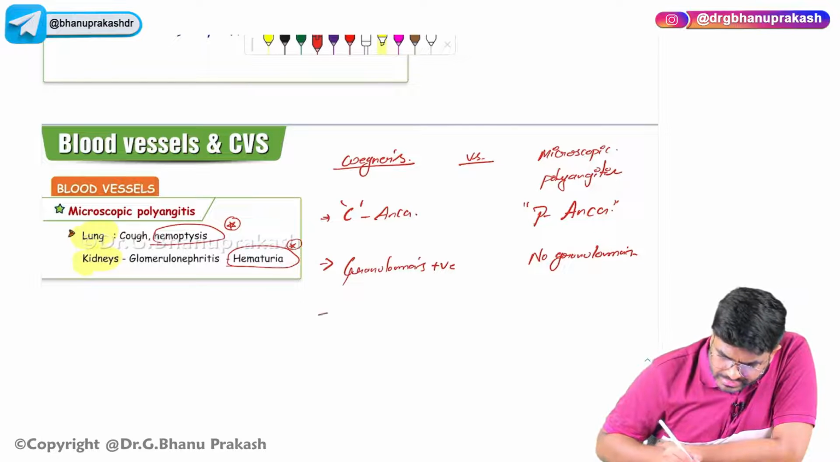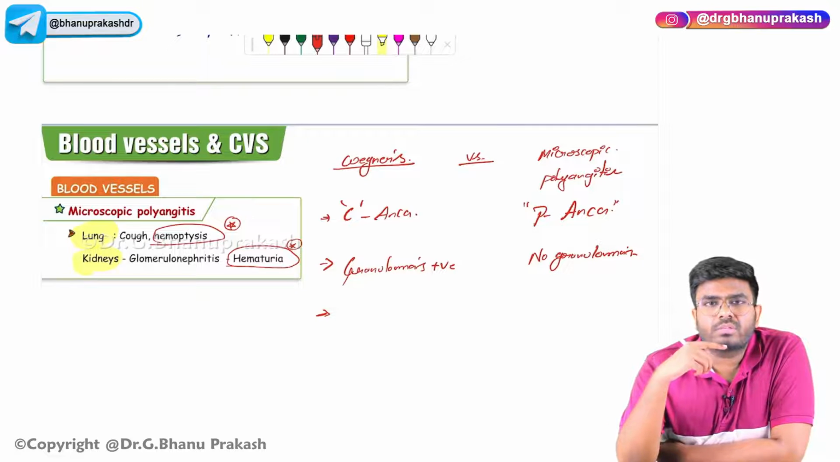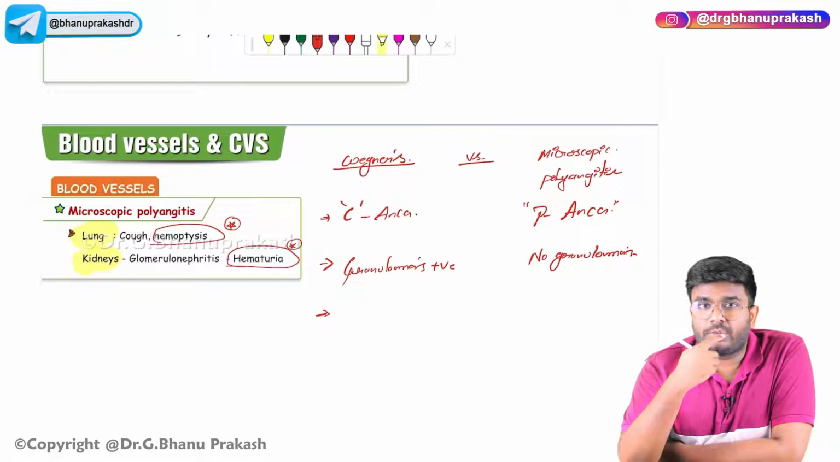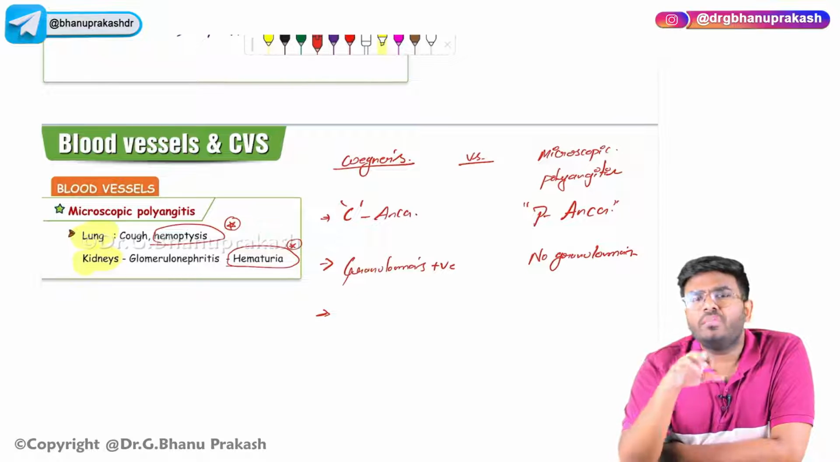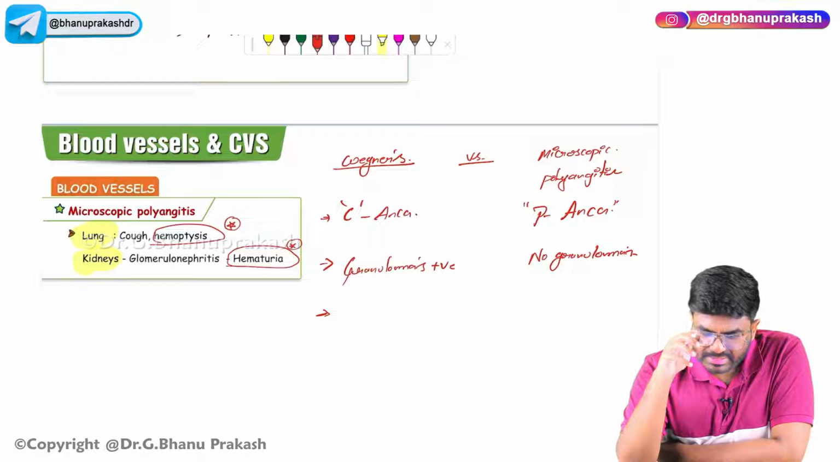Okay, Wegener's has its own associations, like saddle nose and strawberry gingivitis. Hemoptysis, hematuria, runny nose, and otitis media are going to be seen. If you have all this, then it is Wegener's granulomatosis.